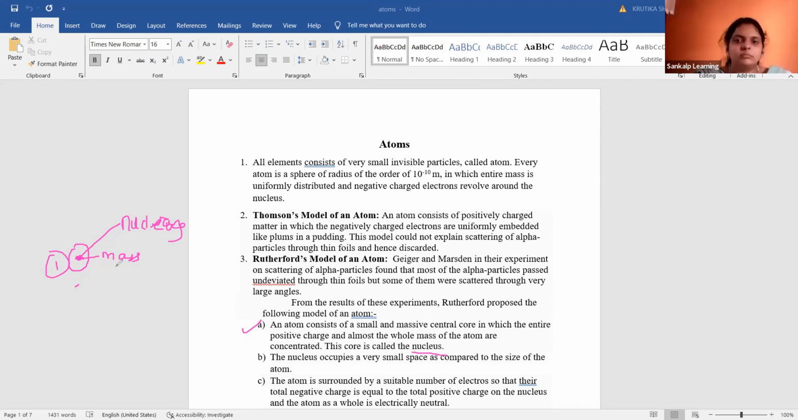Okay, go for the second point. The nucleus occupies a very small space as compared to the size of the atom. So what is happening here is that the nucleus is situated in a very small part of the atom. The nucleus is not as big as the atom; at the center only a very small part is occupied. So that's the second point regarding the Geiger-Marsden experiment conclusion. Go for the next point.